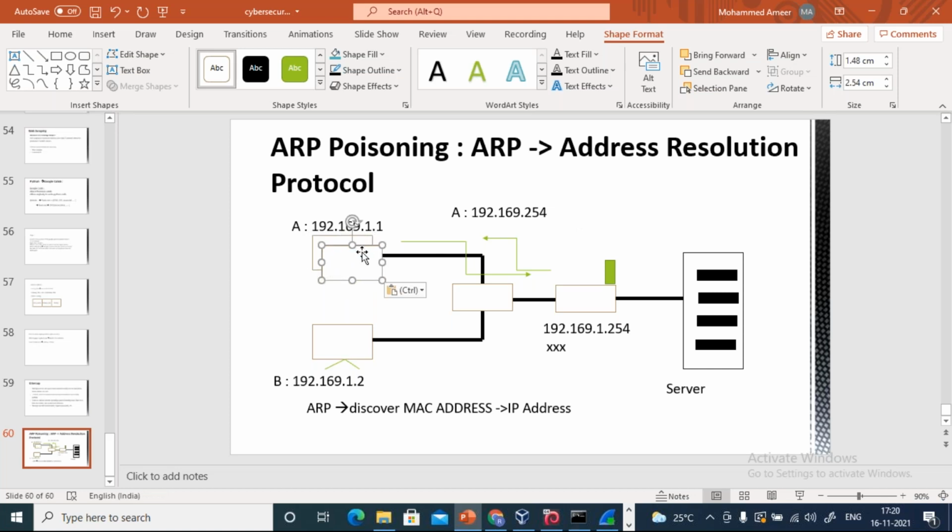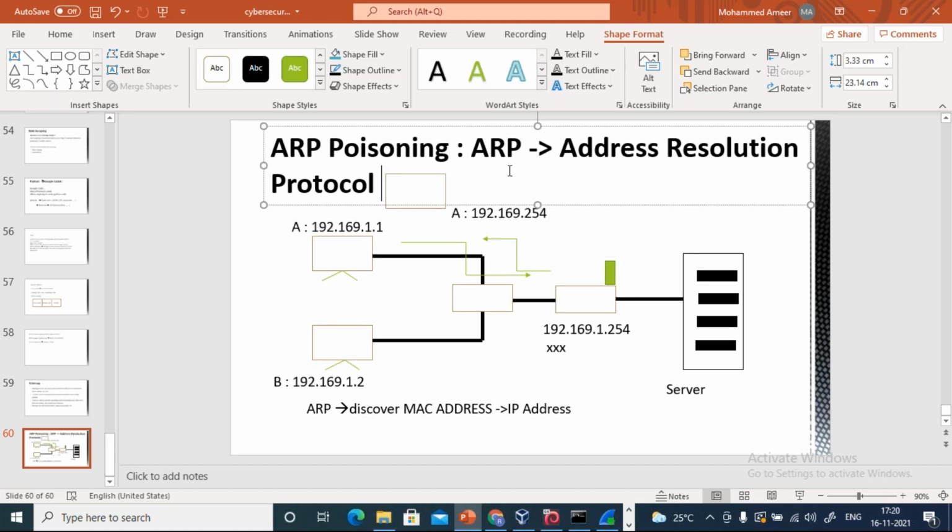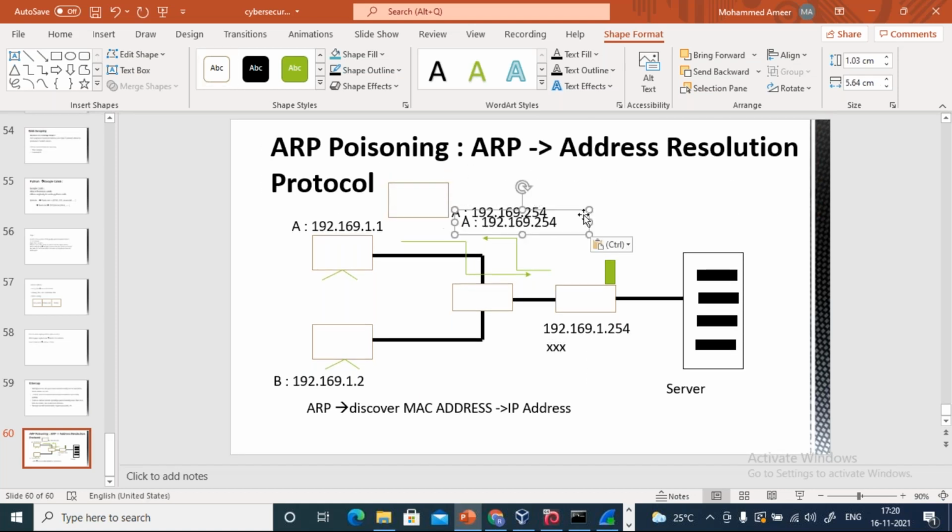What is A going to do? Host A is going to now store these values in one table called the ARP cache.